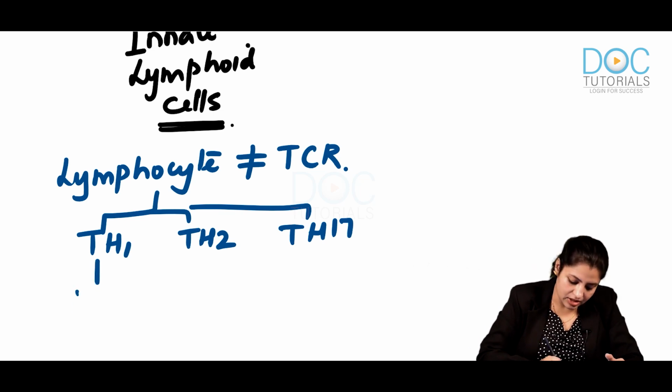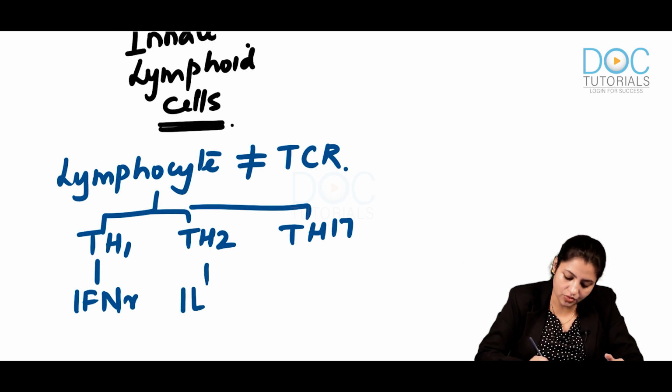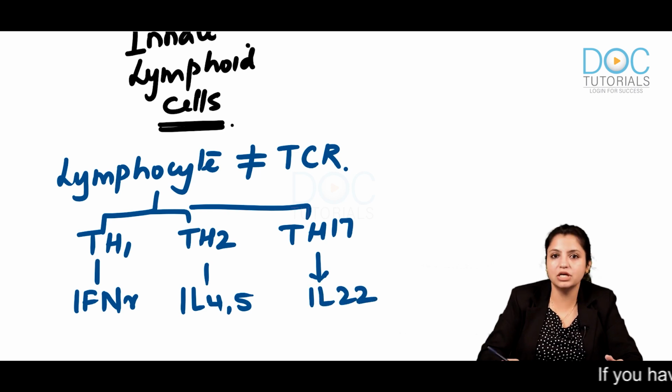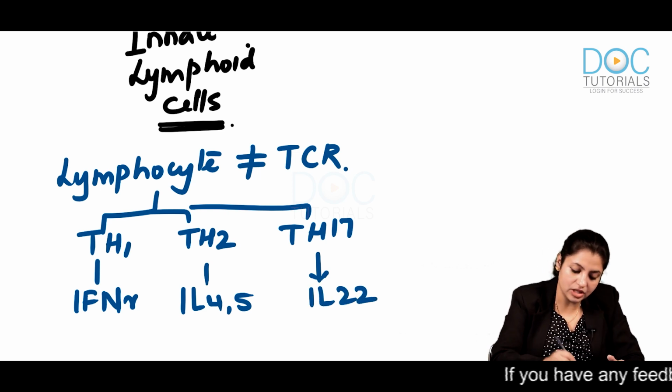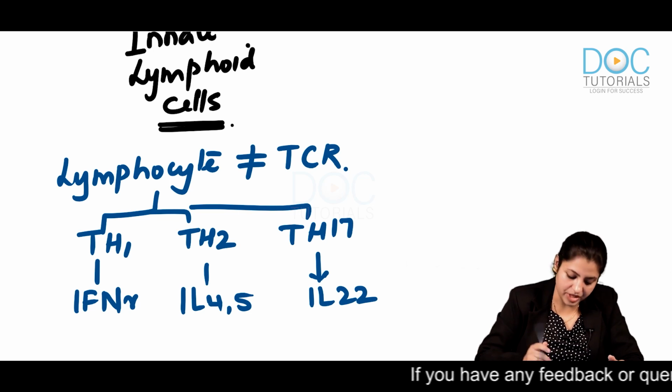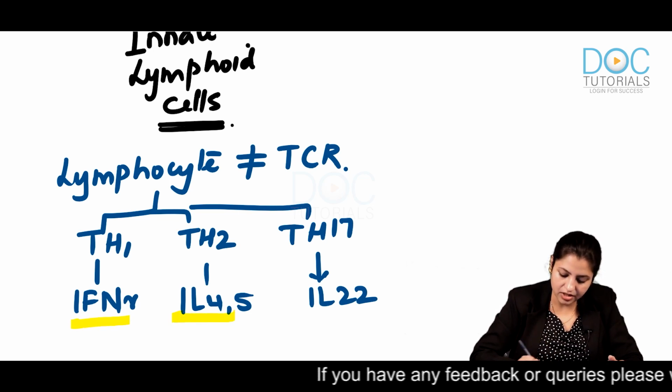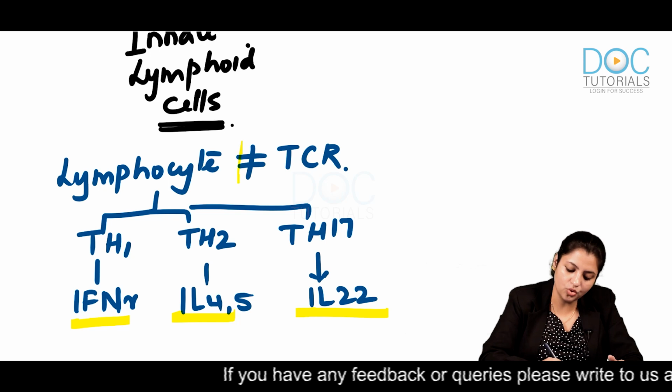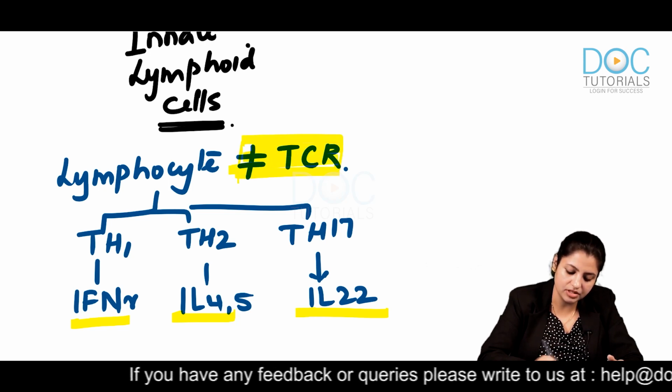They can release interferon gamma. They can also release interleukin 4 and interleukin 5. They can also release interleukin 22. So these cells behave like T cells, but they don't have T cell receptors.